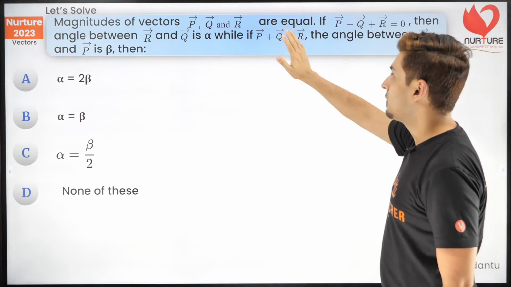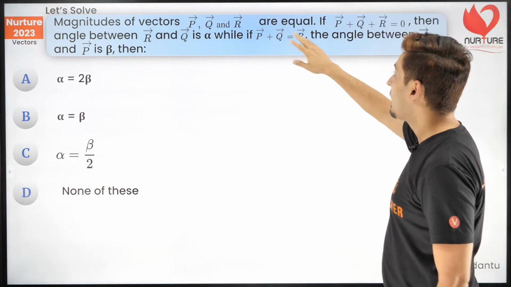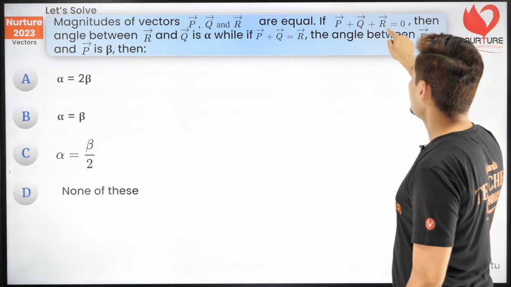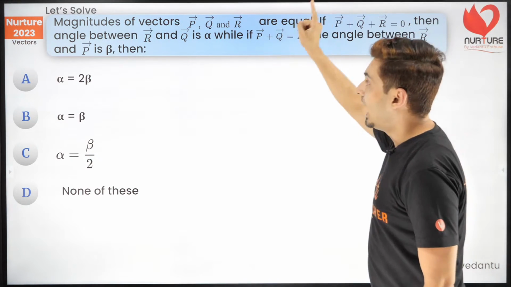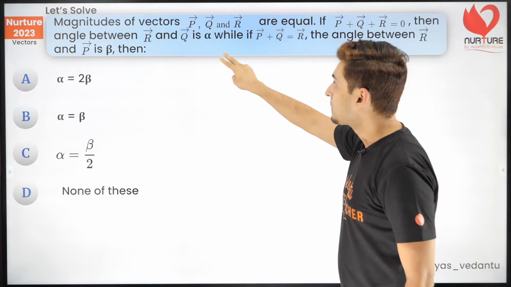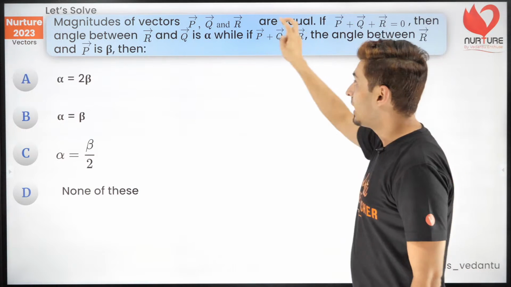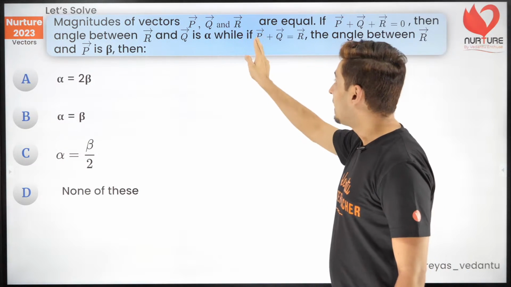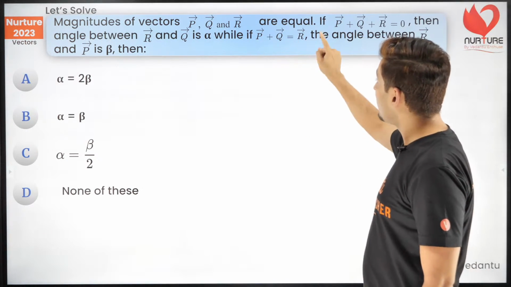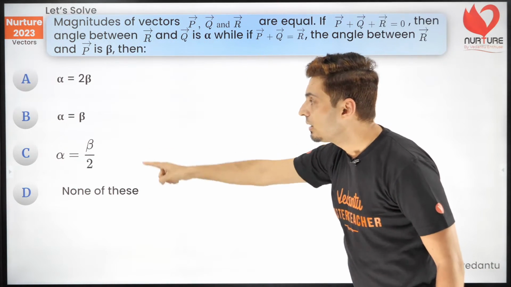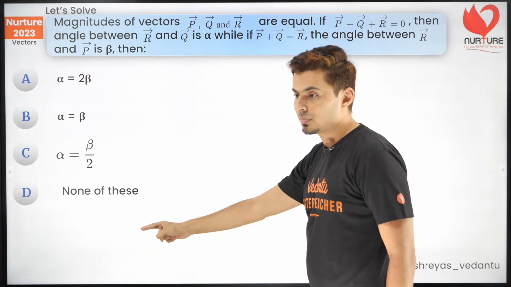Okay, the magnitudes of vectors P, Q, R are equal. P plus Q plus R is 0 and the angle between R and Q is alpha. When P plus Q plus R is 0, the angle between R and Q is alpha. But if P plus Q is R, then the angle between R and P is beta. Then which of the following relationships hold true?